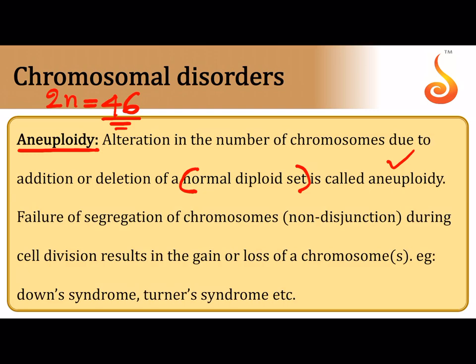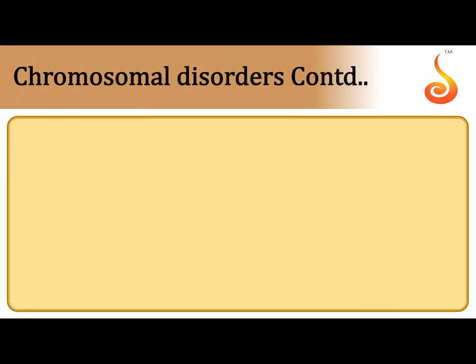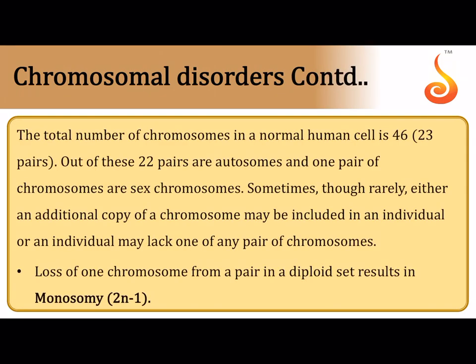Why are such imbalances created in the chromosomes? That is because of failure of normal segregation. You all know normal segregation happens during anaphase 1 of meiosis 1, during cell division. During gamete formation, if this does not happen normally, then it results in this condition that is referred to as aneuploidy. So we say that it is due to non-disjunction happening during cell division that results in a gain or a loss of chromosome.